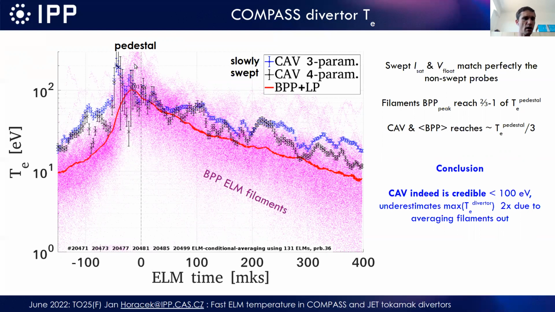We can see the filaments go up to the pedestal, but the conditional averaging value goes to about two-thirds of the pedestal in this case, a little higher than the mean value of the filaments. Of course, this technique in principle must underestimate the maximum value, because the filaments don't match exactly at the same time, but they correspond pretty well. In other words, our conclusion from COMPASS is that the conditional averaging technique is quite credible, at least below 100 eV, because that's the limit given by our voltage. And of course, it must in principle underestimate the maximum temperature on the divertor, but only by a factor of 2, not more than this.